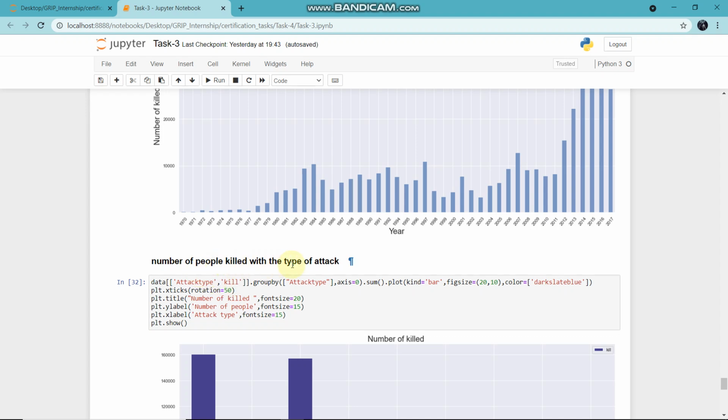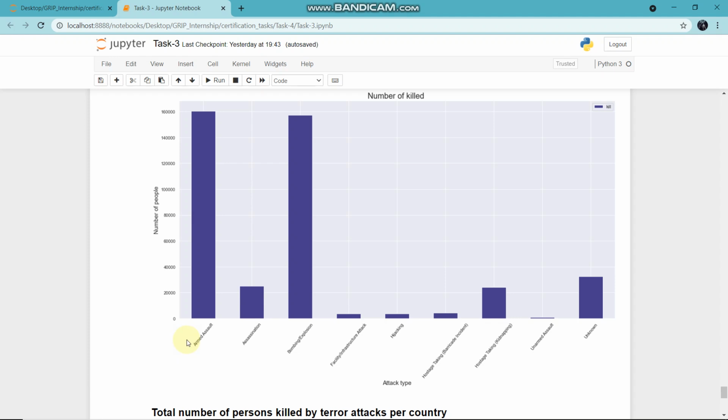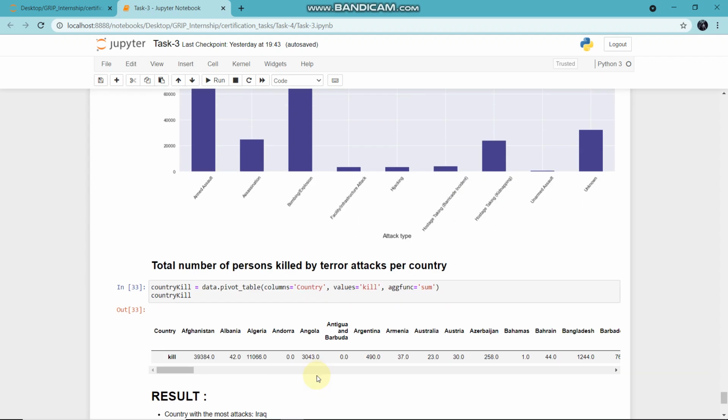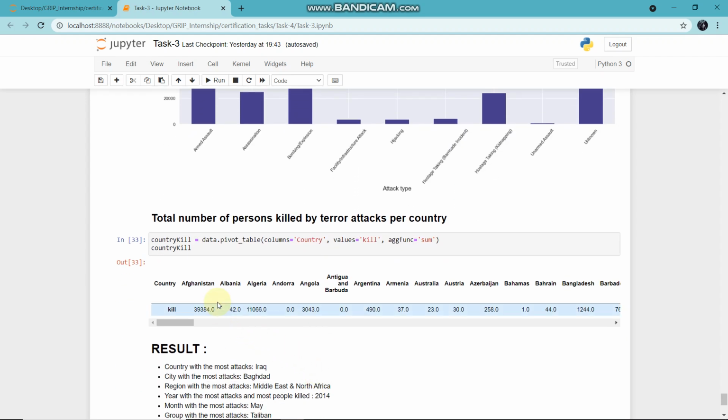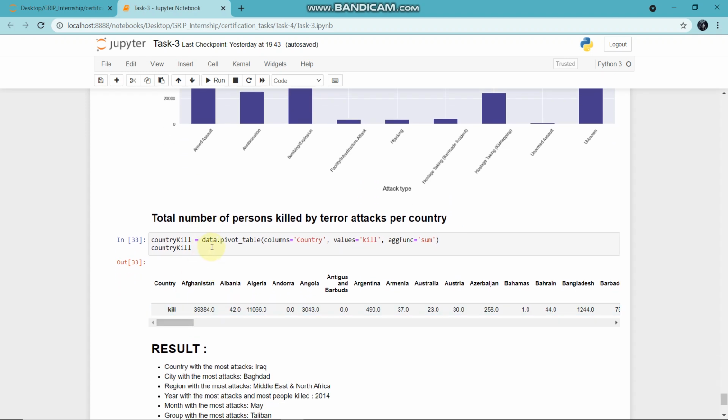Number of people killed by type of attack: highest with armed assault, and then second highest is bombing explosion. And the total number of persons killed by terror attacks per country, which you can show by using a pivot table. For this we have to type data.pivot_table, columns country, values kill, and aggregate function is sum, and you can see the result.